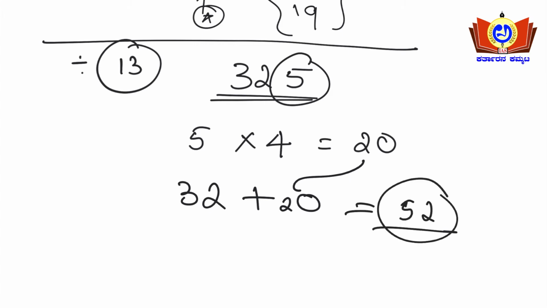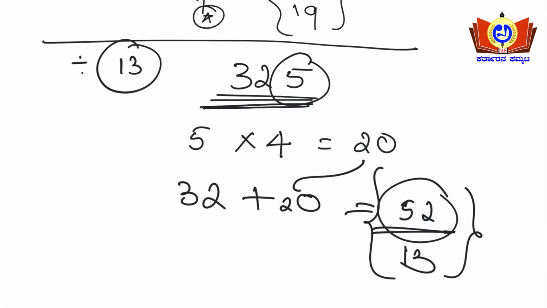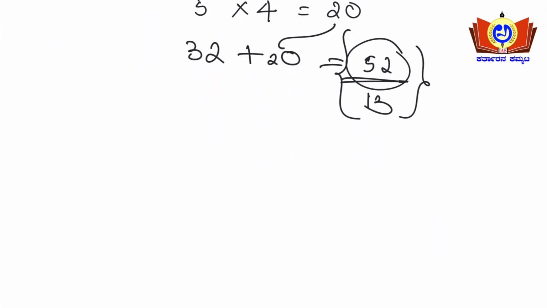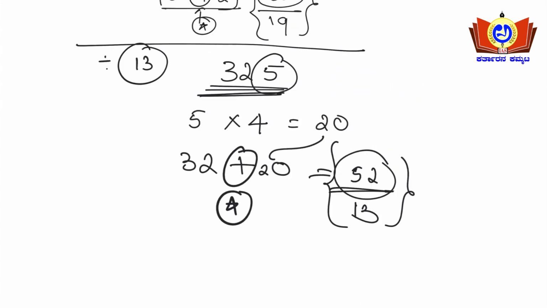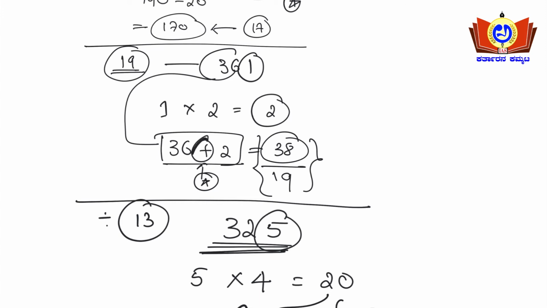I'll be checking whether this 52 is divisible by 13 or not. If it is divisible by 13, then the number 325 is divisible by 13, or else it is not. This condition you need to remember: for 13 and for 19 you need to add.